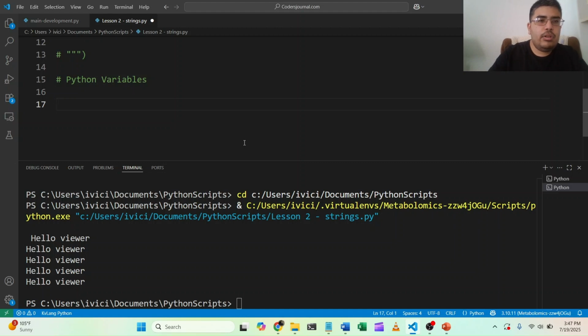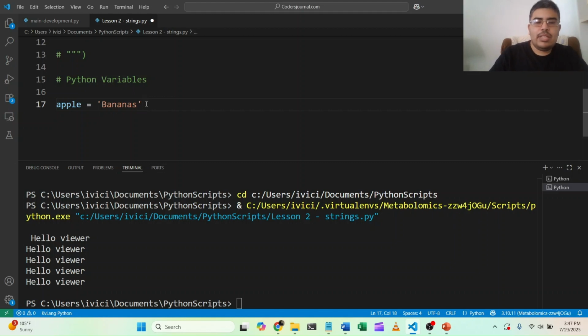Let's create the variable apple. To initialize a variable, you just need to type in the name of the variable and then put an equal sign. Make it equal to something else. Making it equal to something else means that you're going to be putting this other thing inside the container that's labeled apple. So in this case, we're going to put in the string bananas. Let's put some bananas into apple.